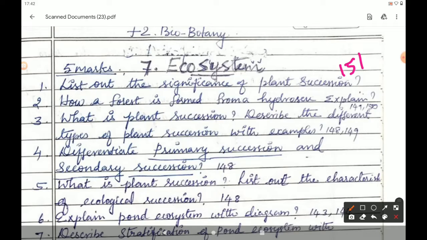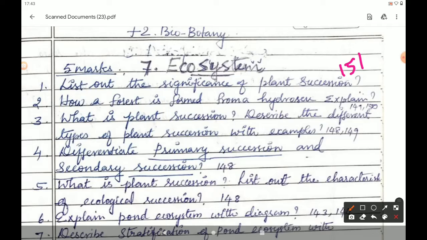Then the next point is the definition for primary succession: the colonization of a habitat or area devoid of life is called primary succession. Next is the definition for secondary succession: it is the re-establishment of a particular community in a disturbed area or habitat. Then, forests and vegetation we come across all over the world are a result of plant succession.